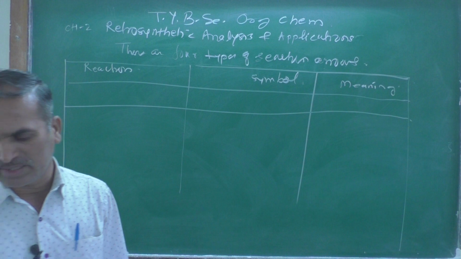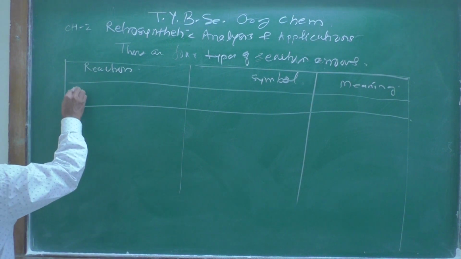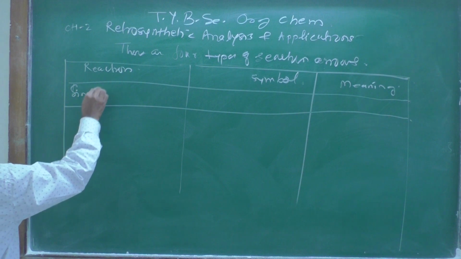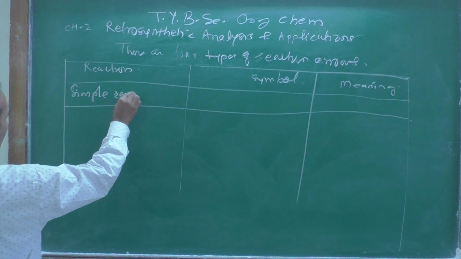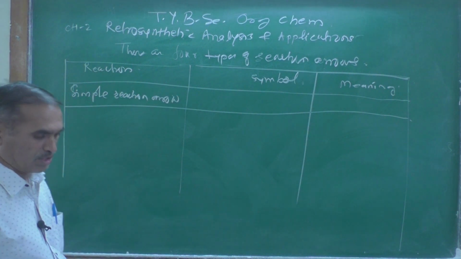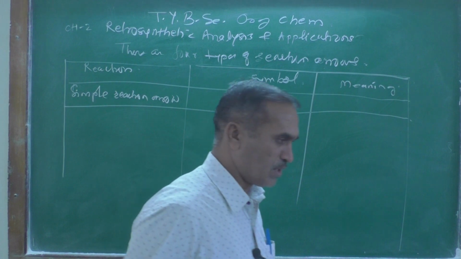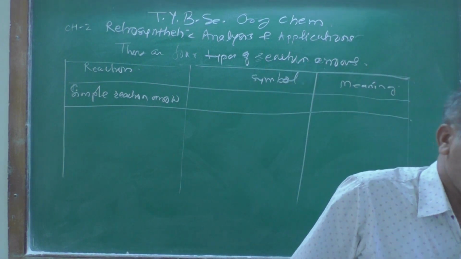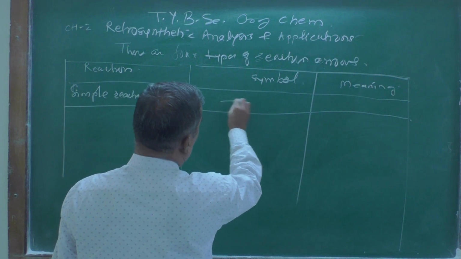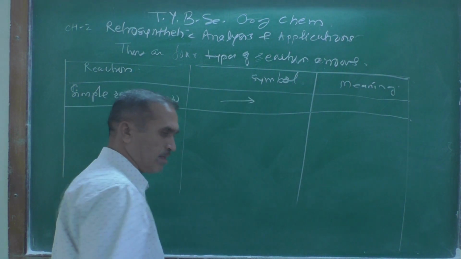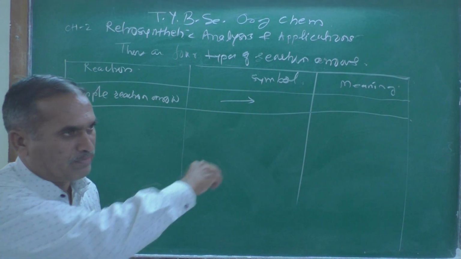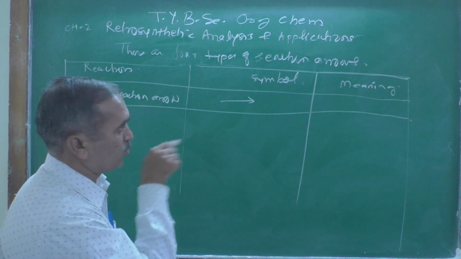Suppose the simple reaction arrow. First one is a simple reaction arrow, right? What is the symbol of it? The symbol generally we represent like this: one line and then a pointing arrow.